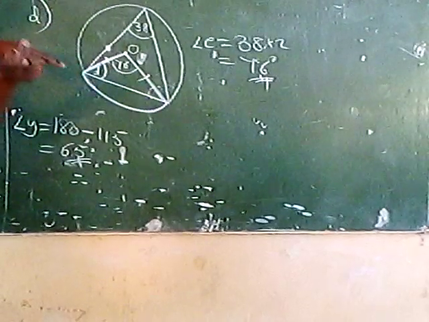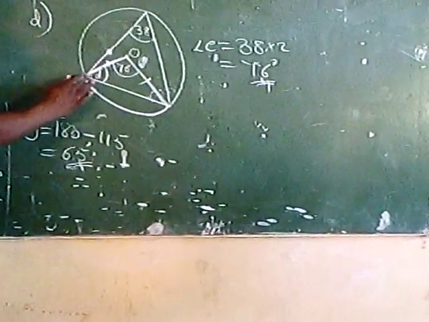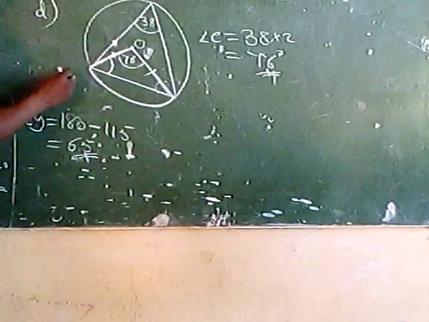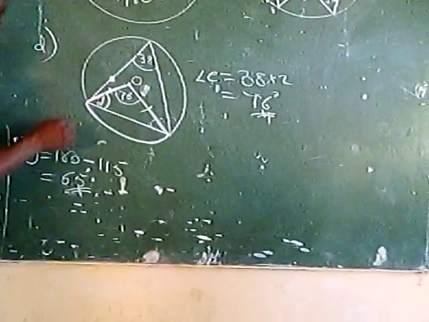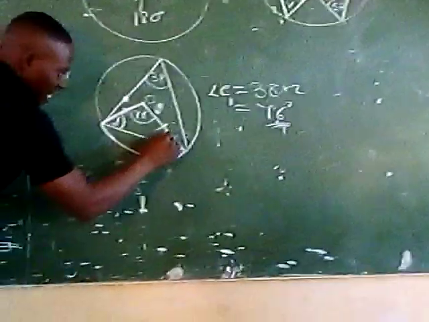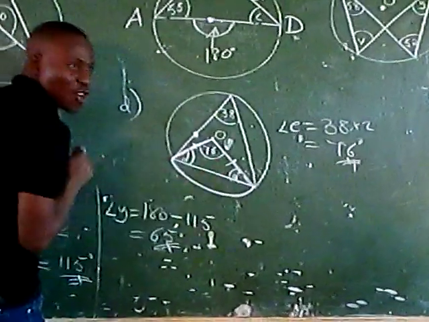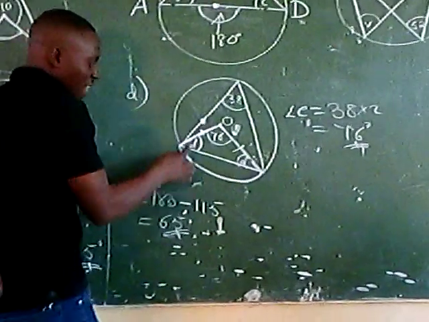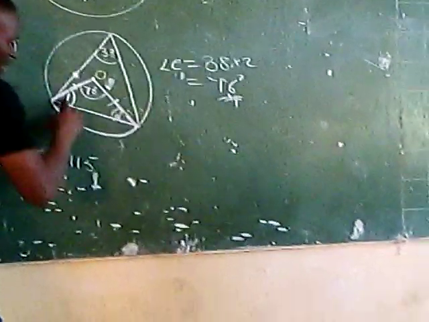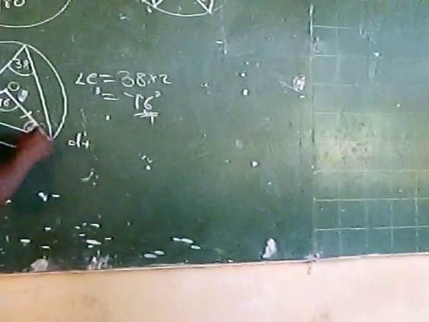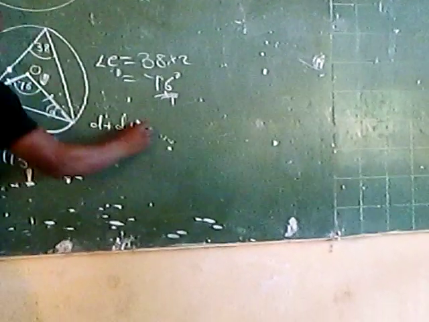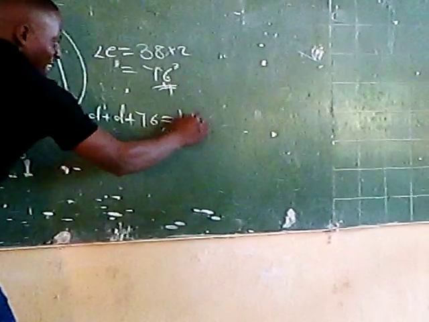Or the other simple way: this is angle D, and we also have angle D here because these base angles are equal. Then this angle D plus this angle D plus this angle 76 will give us 180.